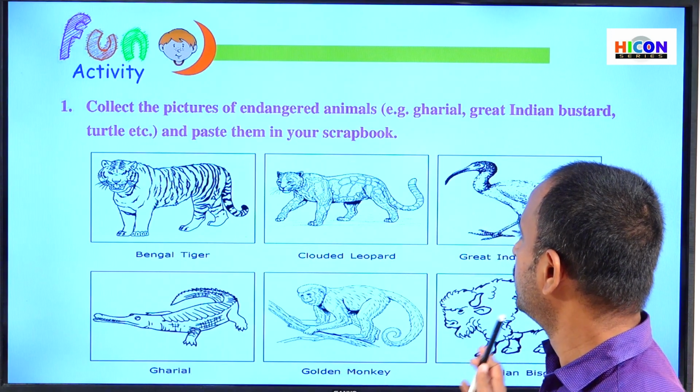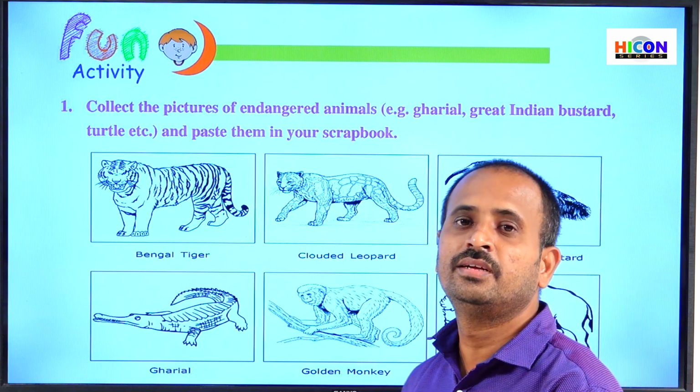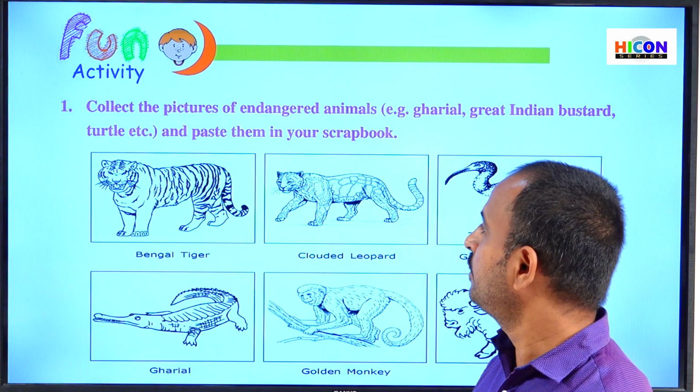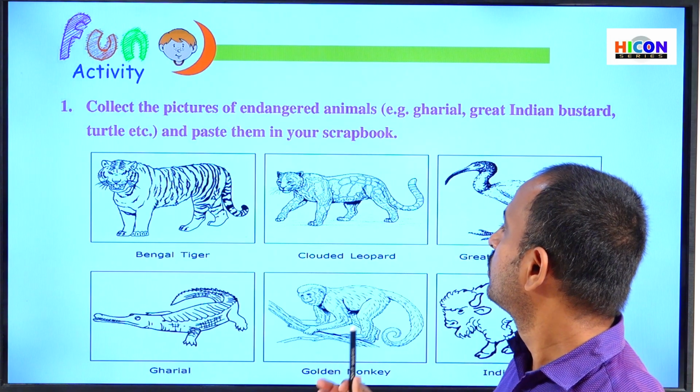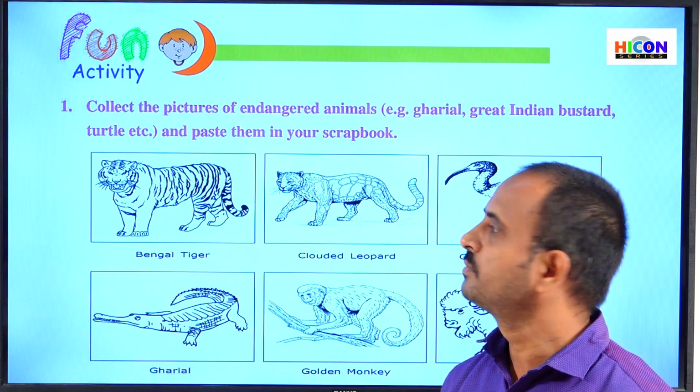So children, these are some wild animals which are going to be extinct and are at the verge of extinction. That's why we have to protect these animals. So collect these pictures and paste them in your scrapbook.